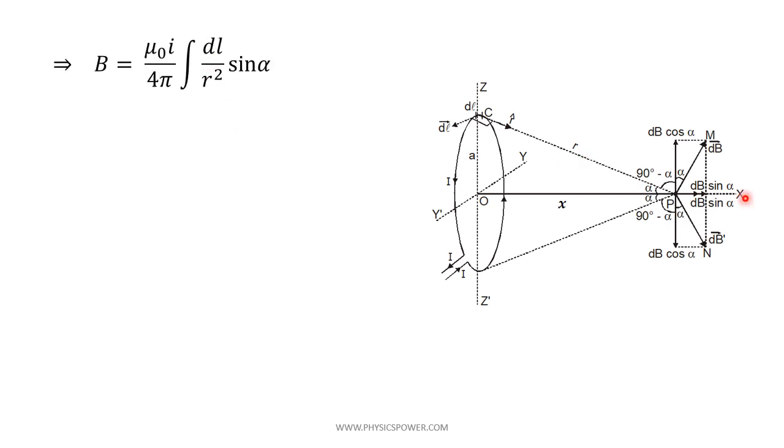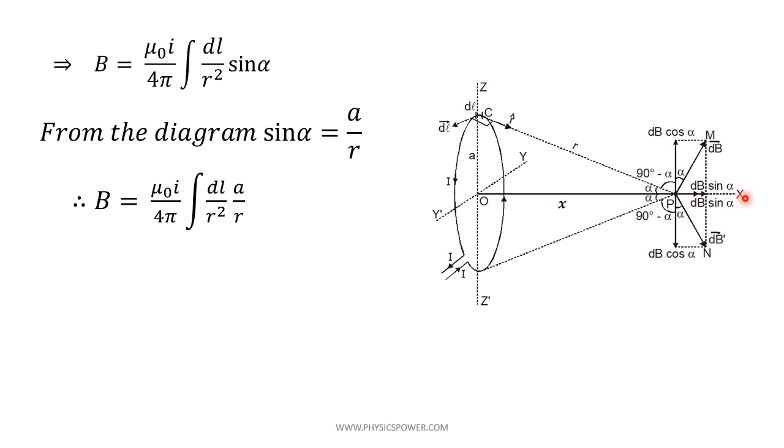Now, instead of sin alpha, if you substitute a by r, then B equals mu naught I by 4 pi into integral dl by r square into a by r, that is r cube, and this r cube is a fixed value, so we can write it outside. Finally, a is constant, r cube is constant. If you write them outside, then B equals mu naught I a by 4 pi r cube into integral dl, where dl is a small element and if you integrate you will get the total.